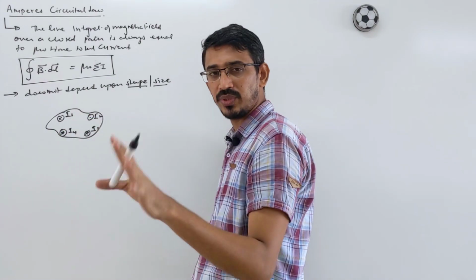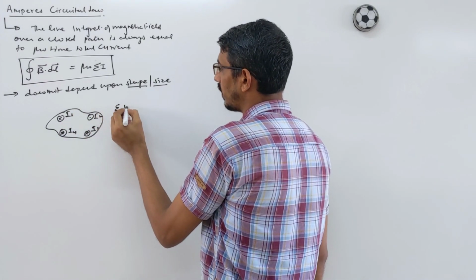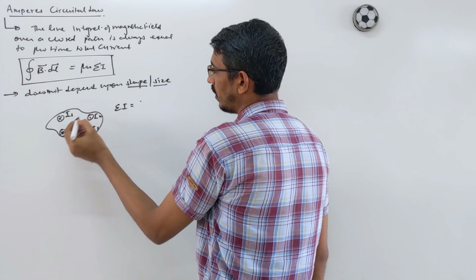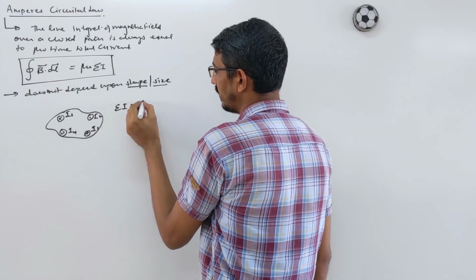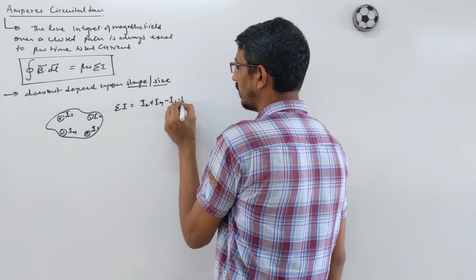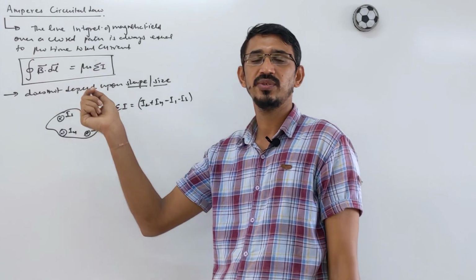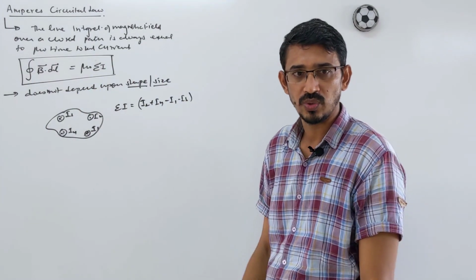Suppose outward current is positive, then inward current becomes negative. Here these two dots are outward currents, I2 plus I4, and these are two inward currents, so minus I1 minus I3. This is your net current. Net current times mu naught gives the magnetic field over a closed loop.